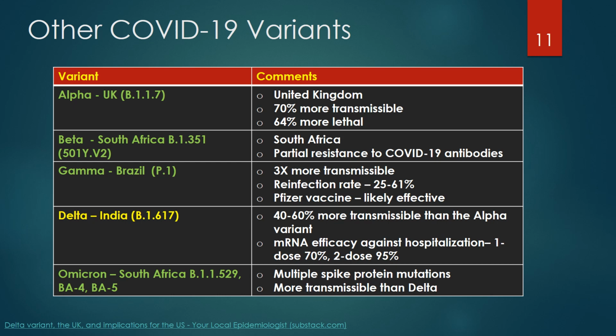Efficacy remained high, 95%, after the second dose against hospitalization, similar to the efficacy against the original COVID-19 variant. So once fully vaccinated, the mRNA vaccines still worked to prevent severe disease with Delta, underlining the importance of being fully vaccinated.